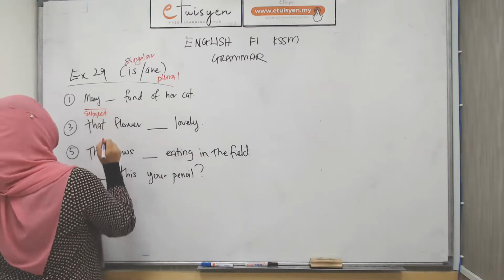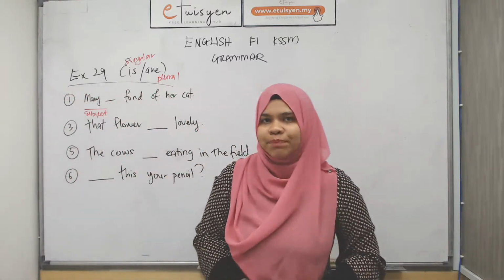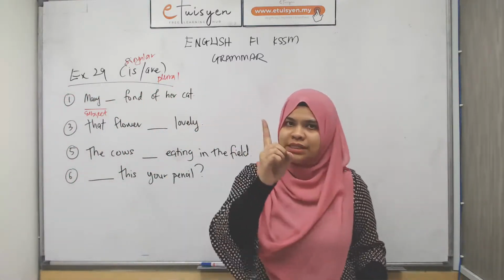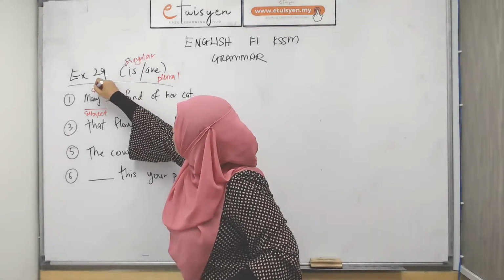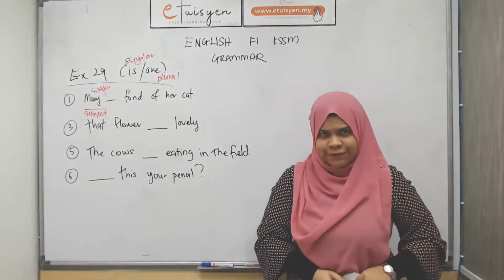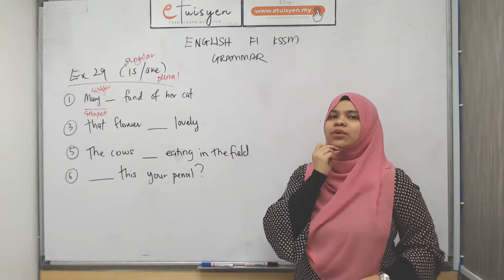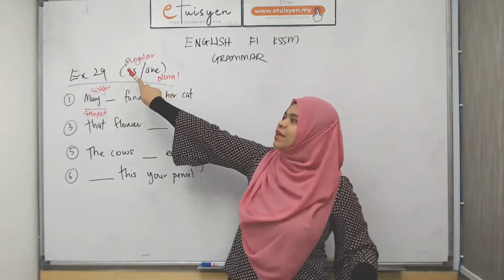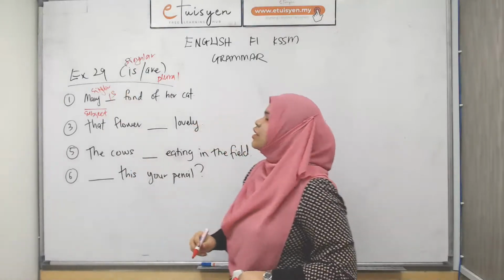Now, the name Mary is a person, not people, not many, just one. So, it means singular. Because it's a singular subject, you need to pair it with a singular verb. Your singular verb will be "is". So this one is number 1. Is fond of her cat.